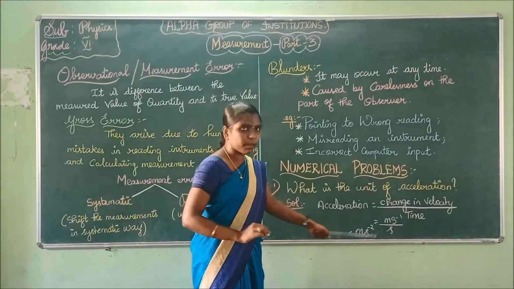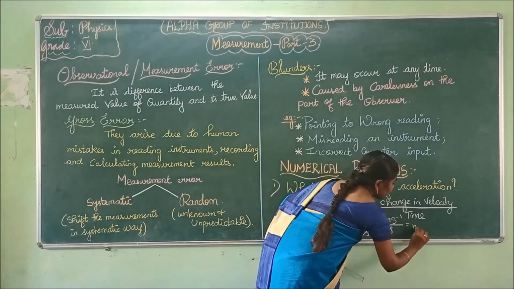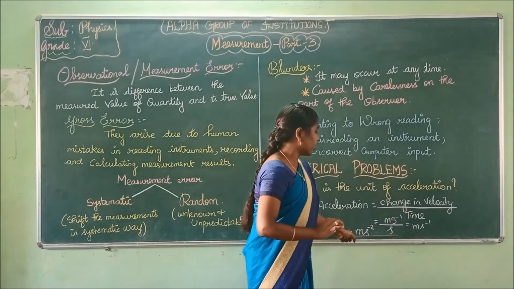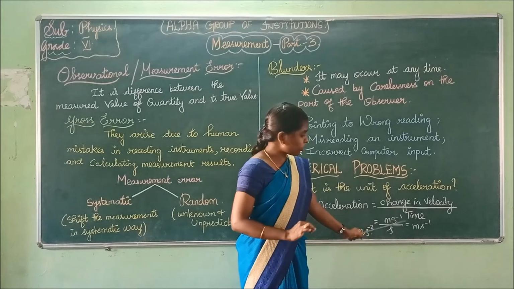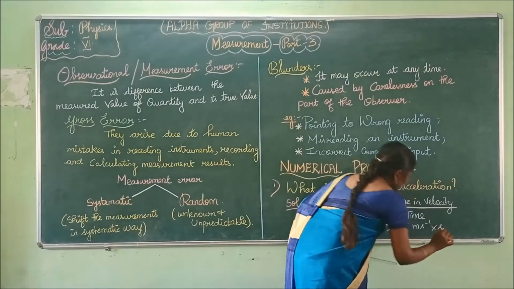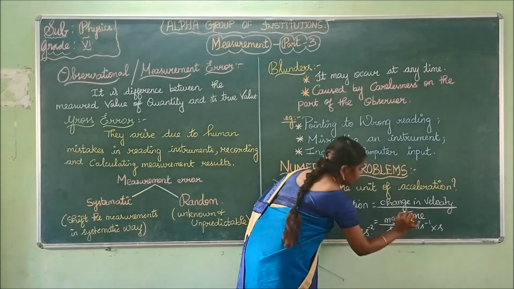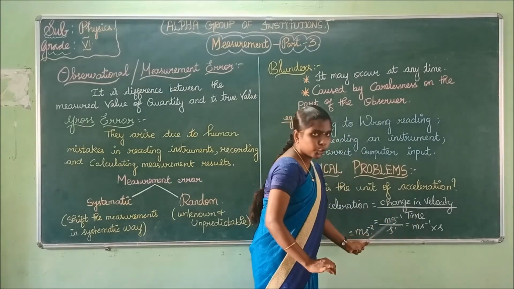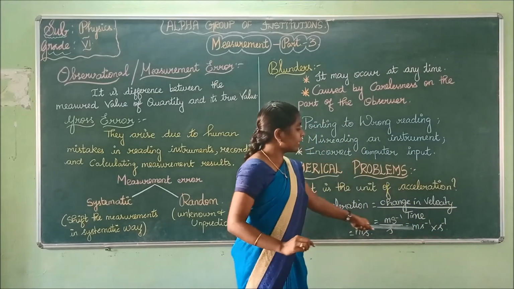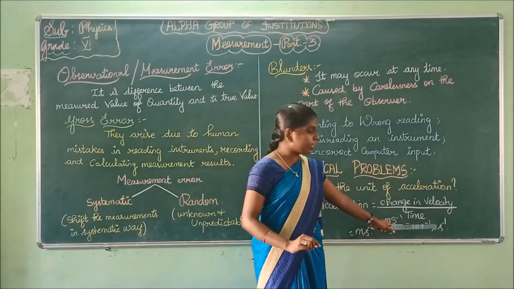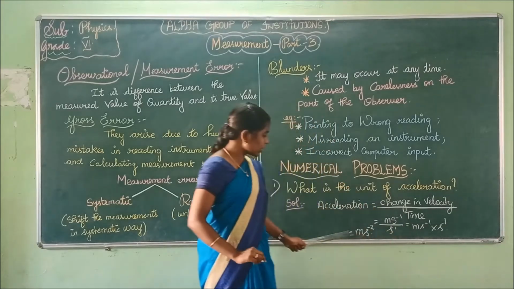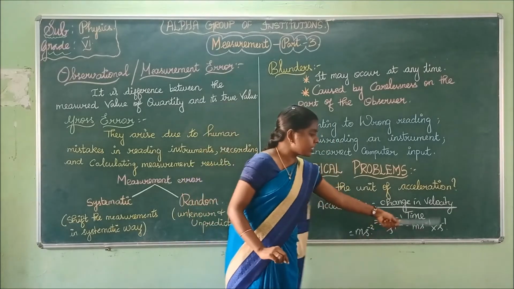How did this minus 2 come here? See here: meter second power minus 1 divided by second. If this division goes to the numerator, it becomes multiplication. This s has the power 1 here; if it goes to the numerator, it becomes minus 1. Meter second power minus 1 into second power minus 1. So minus into minus gives minus 2. We have to write the same thing.